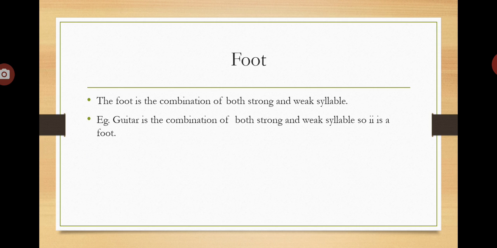Now, let's see what is a foot. It is an unfamiliar word, right? The foot is a combination of both strong and weak syllable. Example, guitar. Gi is a weak syllable and tar is a strong syllable. So, both weak syllable and strong syllable are combined in this word. So, guitar is a foot. I think you can get a clear idea about foot now.